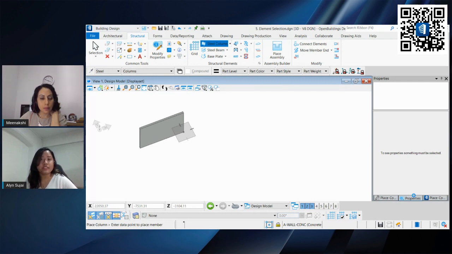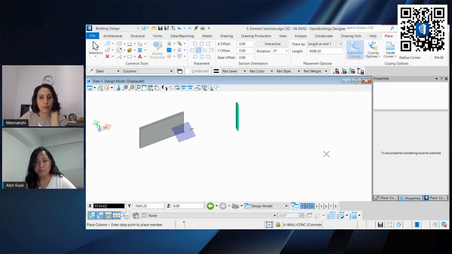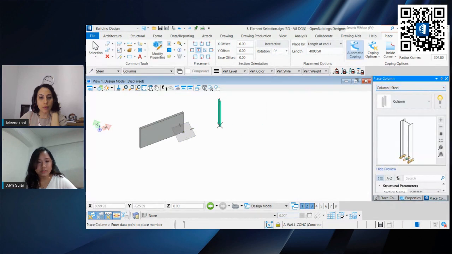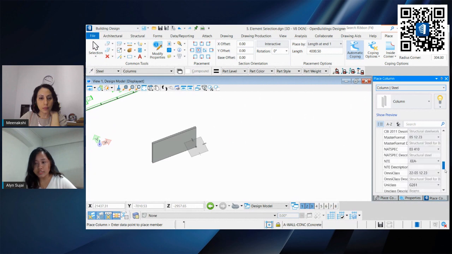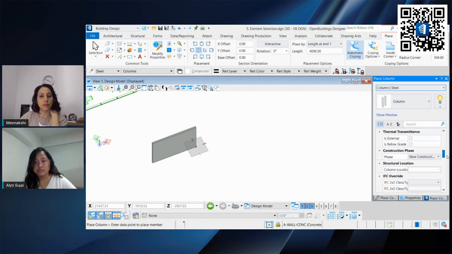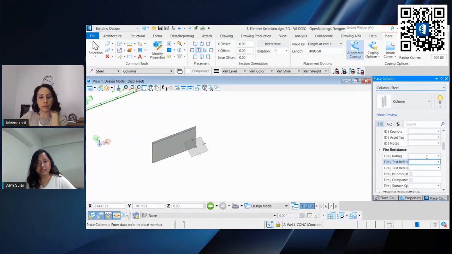Because these are BIM elements, they are intelligent. If you want it to be parametric, you can definitely do so in Open Buildings. So, place column. You have your intelligent data right here: your structural data, the mark, your construction phases, fire rating.